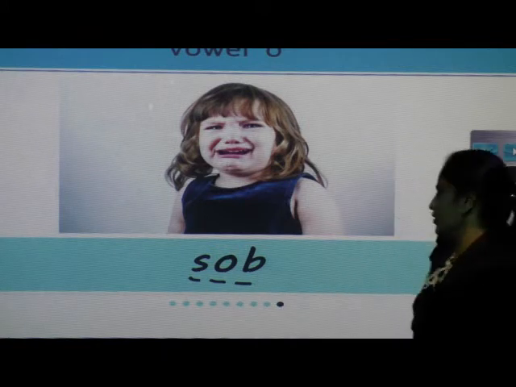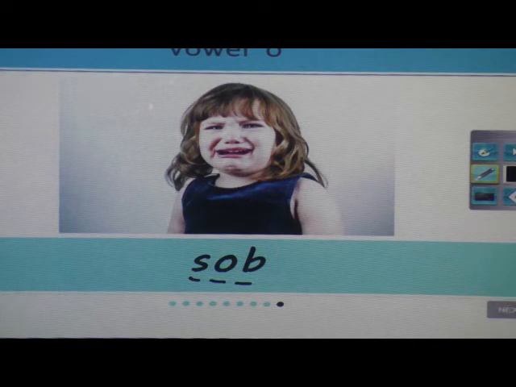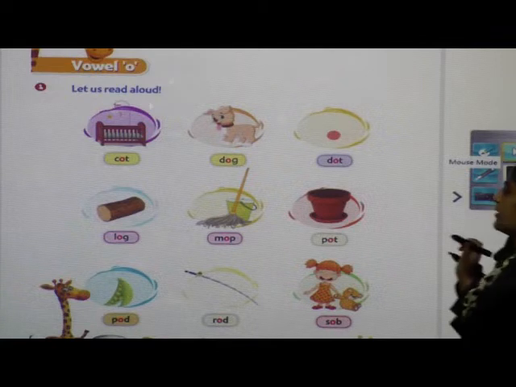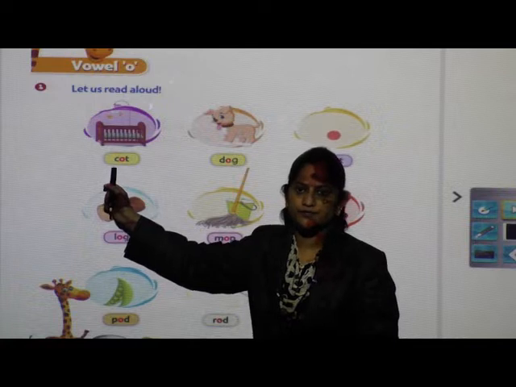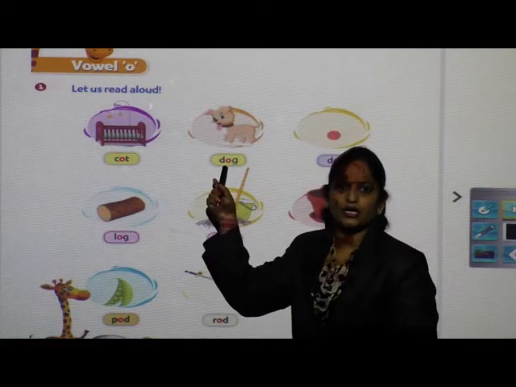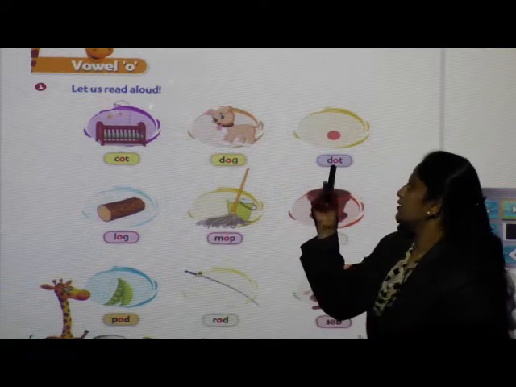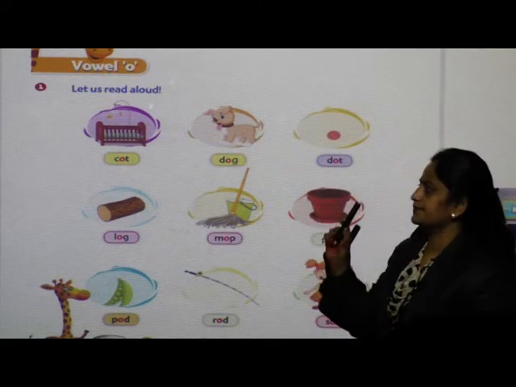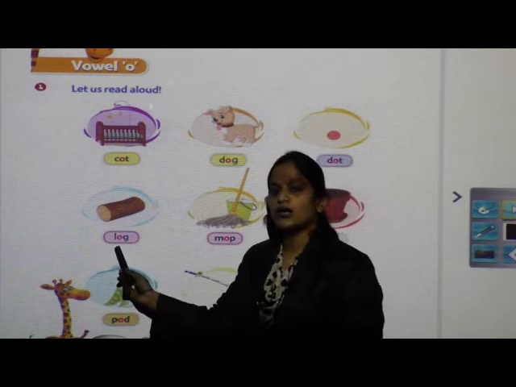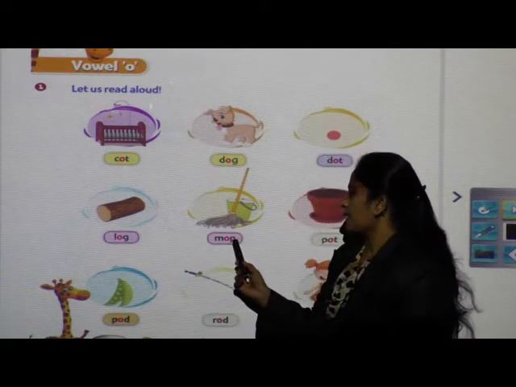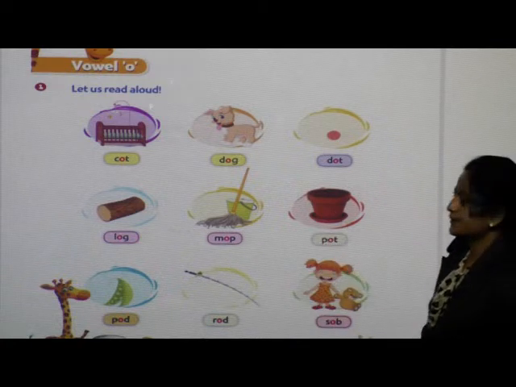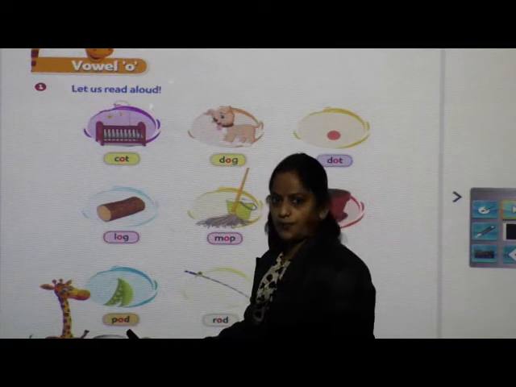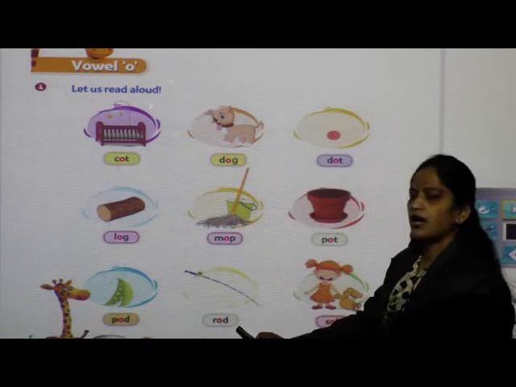Sob. Okay, have you all understood these O vowel words? Come on, repeat after the teacher. Cot, cot. Dog, dog. Dot, dot. Log, log. Mop, mop. Pot, pot. Pod, pod. Rod, rod.